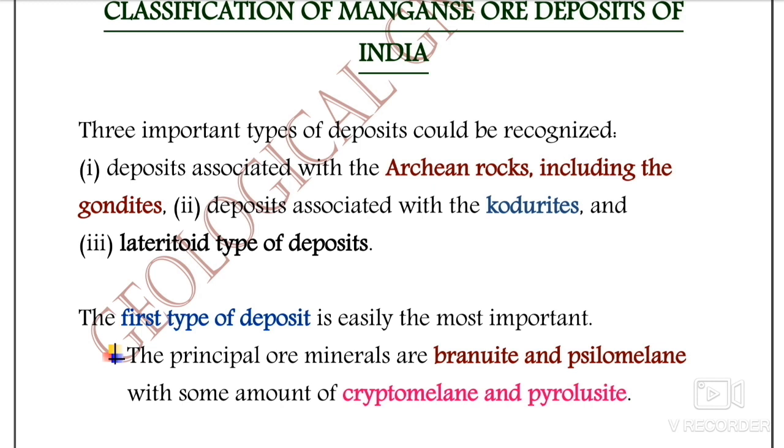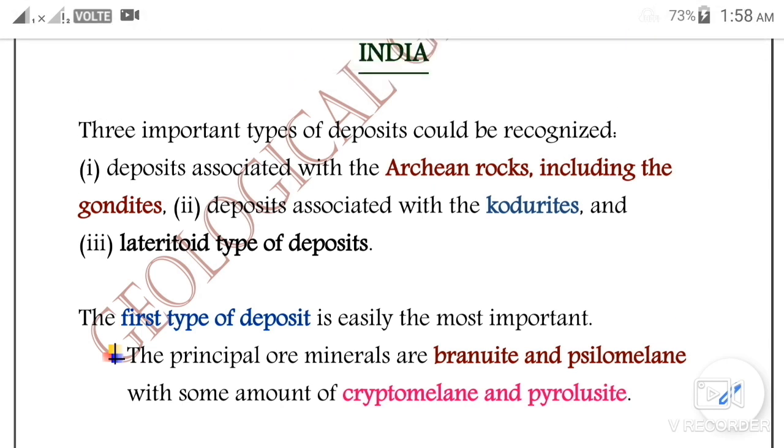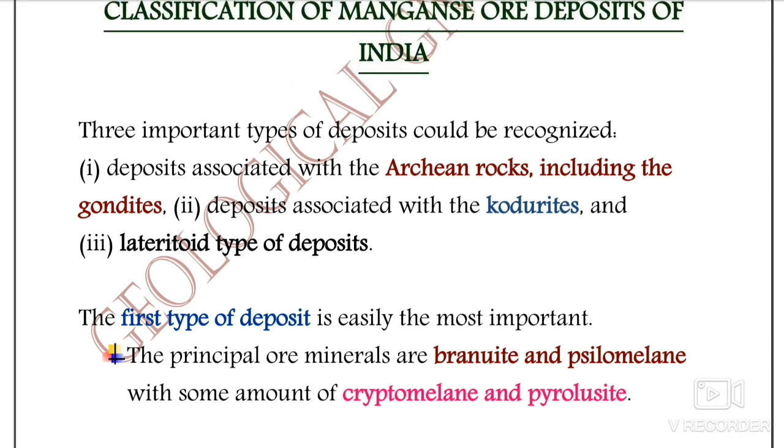The second is the deposits associated with khondalites, and the third is the lateritic type deposits. We will discuss them one by one.